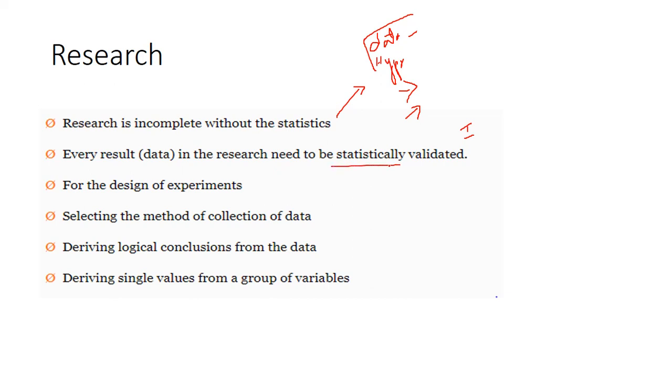After that you can look at the design of experiments. So design of experiments plays a vital role in biostatistics. We can discuss all of this. Select which method I can use for the collection of data. Here I already explained this. After that, deriving logical conclusions from the data and deriving single value observations from group data also come under research.